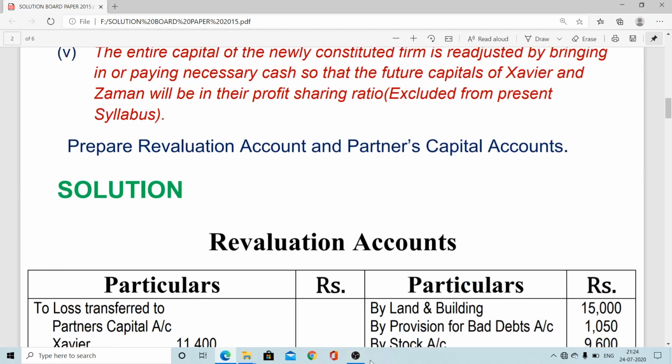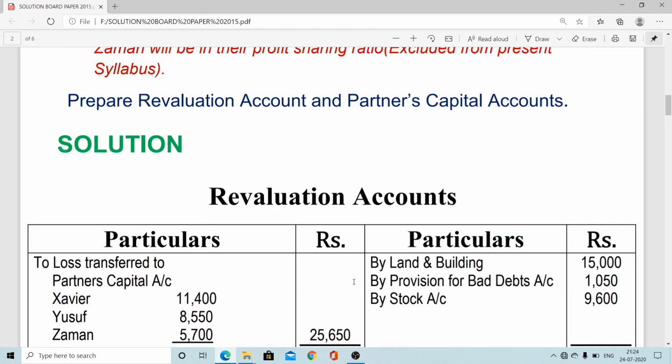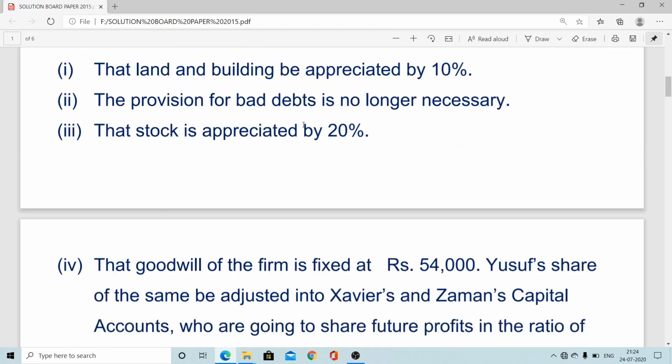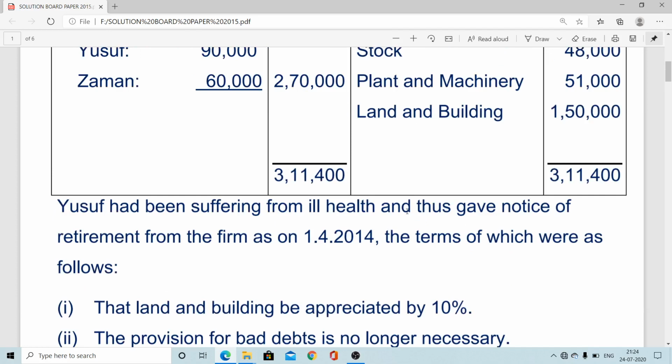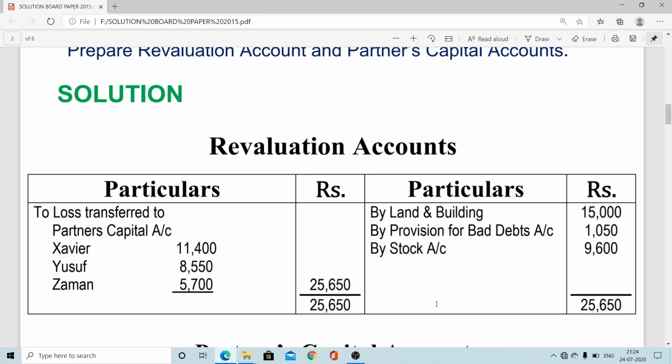First, opening the revaluation account: land and building value increases by 15,000. As per the information, it is by 10%. So 1,50,000, thereupon 10%, comes to 15,000. When an asset value increases, we put it on the credit side of revaluation: by land and building appreciated, 15,000. Provision for doubtful debt, we have to cancel, no more required. So by provision for doubtful debt, and the stock value also increases, so by stock 9,600. All are posted on the credit side.